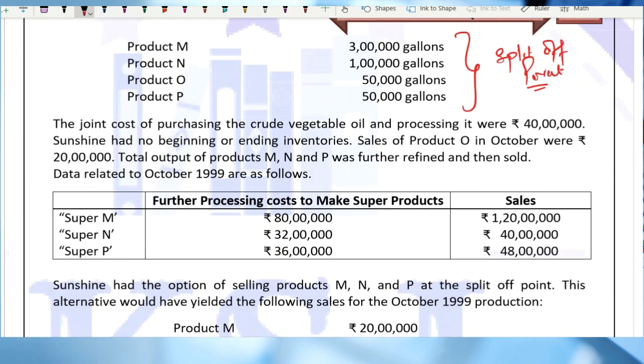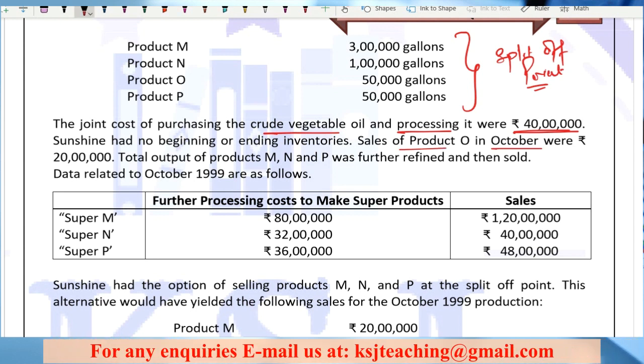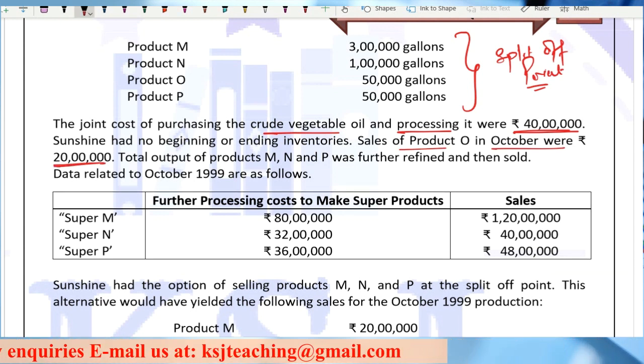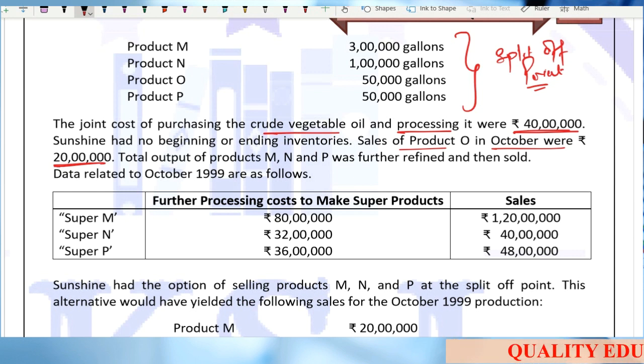The joint cost of purchasing the crude vegetable oil and processing it was 40 lakh. Sunshine had no beginning and ending inventories. The sales of product O in October were 20 lakh. This is the sale at split off point, because the question specifically says that product O is fully processed at split off point. That means we are not doing any further processing.